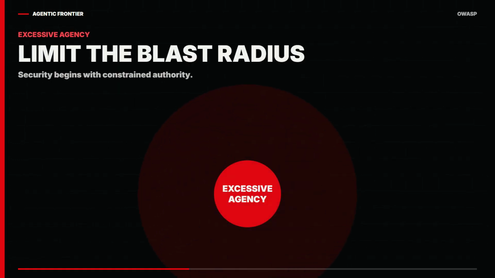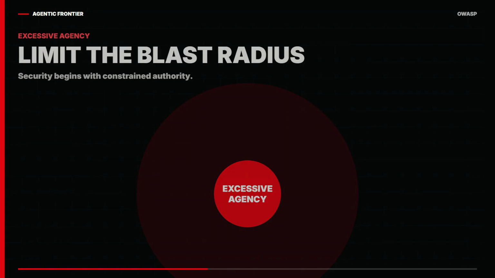OWASP calls this excessive agency: too much functionality, too many permissions, or too much autonomy. Prompt injection becomes more dangerous when an agent has broad tools behind it. The safest response is not to hope the model ignores every malicious instruction. It is to reduce what a compromised workflow can actually do.